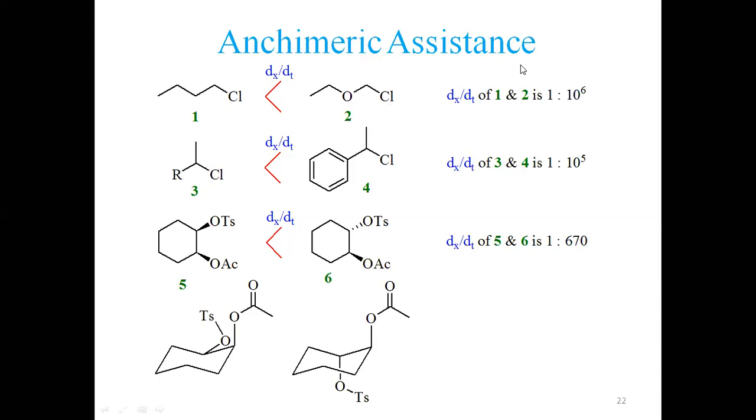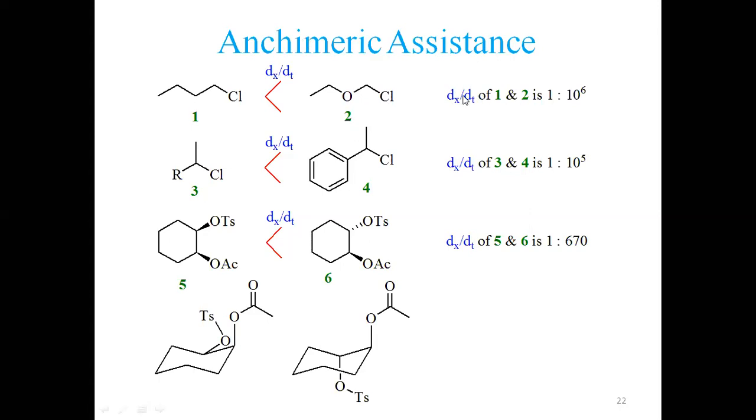All right. So just compare these two. Substitution is also taking place here. Substitution is also taking place here. But here the substitution rate, just look at here. The reaction rate, dx by dt, commonly present reaction rate. Reaction rate of substrate 2 is very high compared to 1.